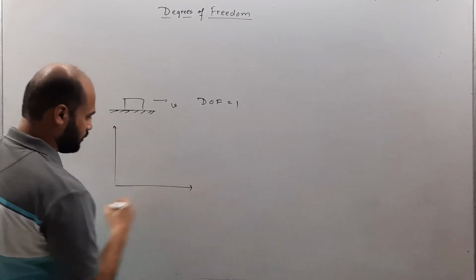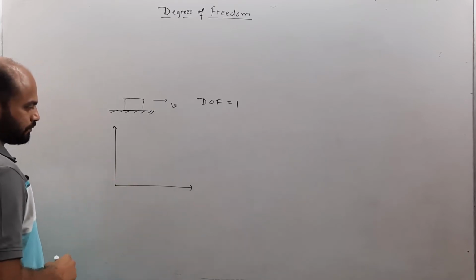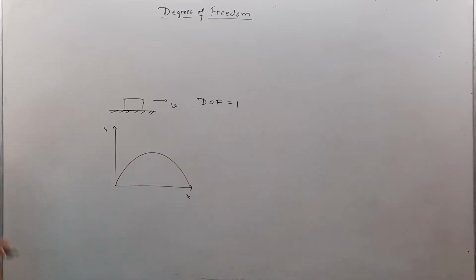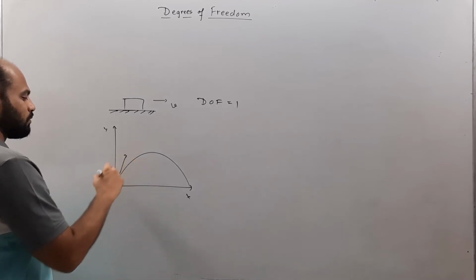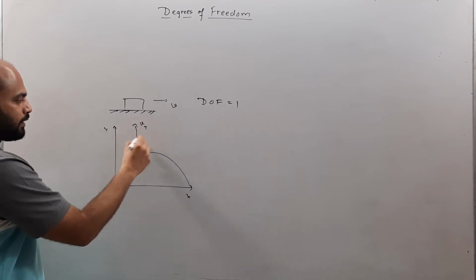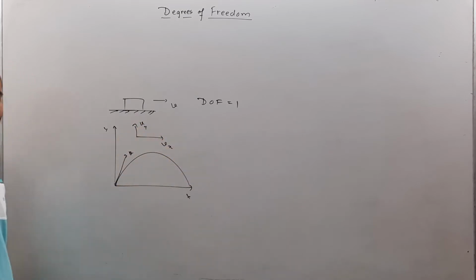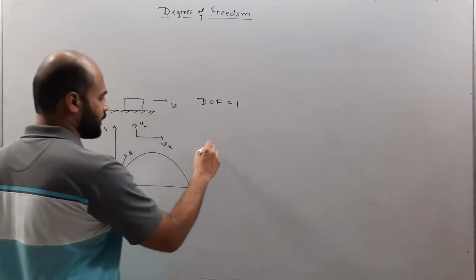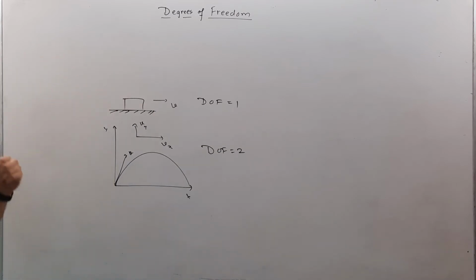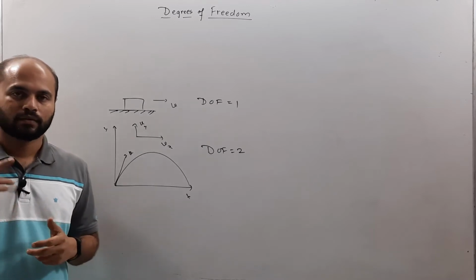Let's take up another situation. This is the y-axis, this is the x-axis, and this is a projectile. The projectile motion that we have studied in motion in a plane. Now here, because it is moving in a plane, it means that it is moving along y and along x as well. So it has 2 degrees of freedom. That means it can travel in 2 directions, and it is traveling in those directions simultaneously. That means the motion in x and motion in y is taking place at one shot.